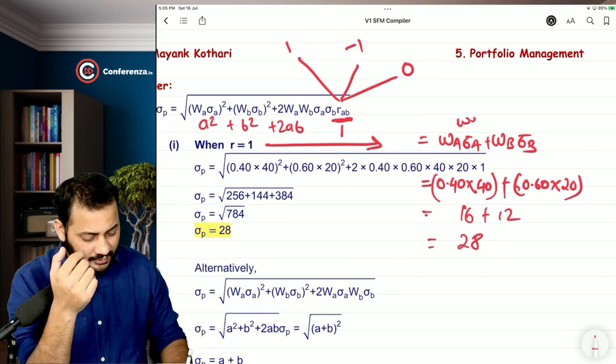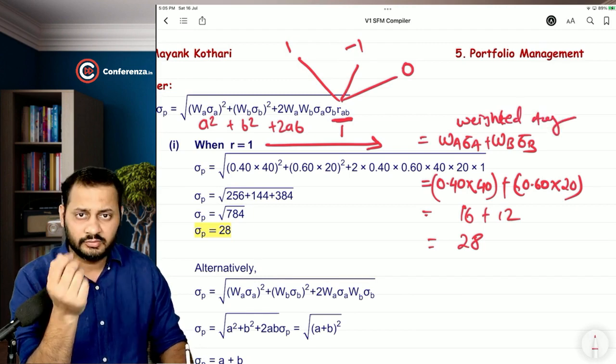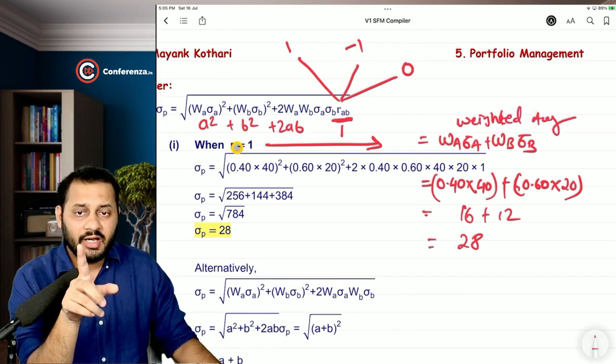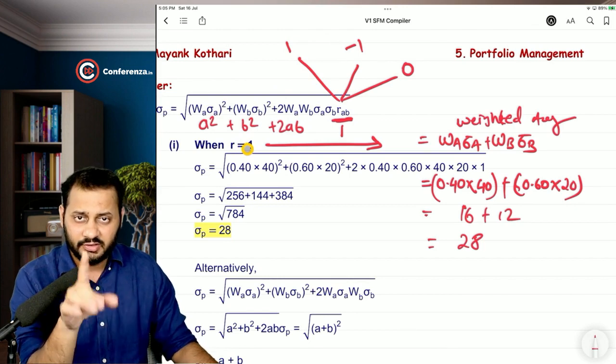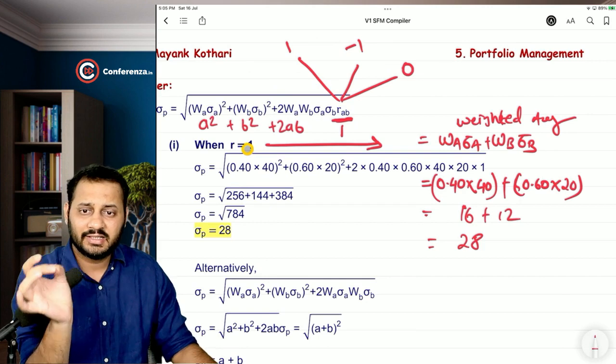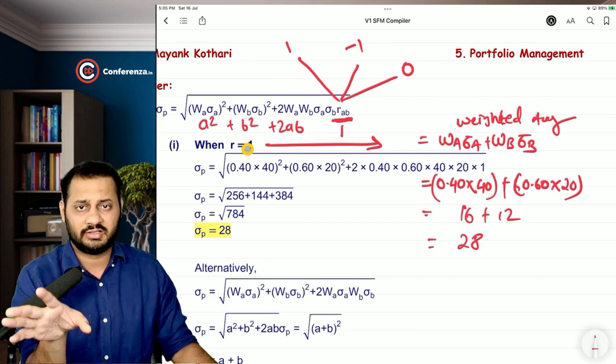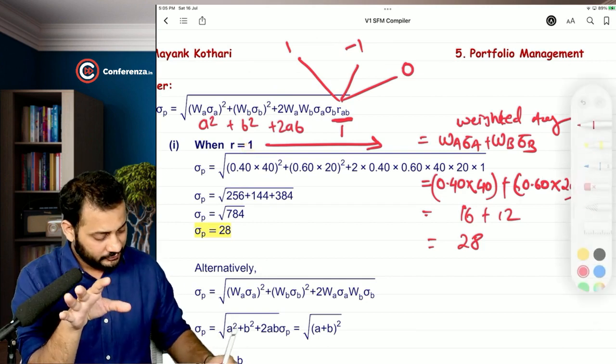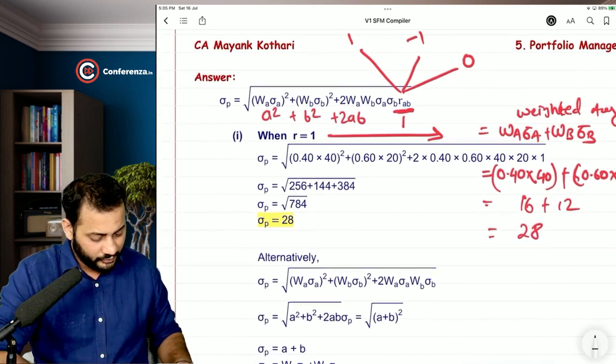It's nothing but the weighted average. Right? So when correlation coefficient is 1, first it is called as perfectly positively correlated. Second, you cannot reduce risk when R is 1. You cannot reduce risk in the portfolio.